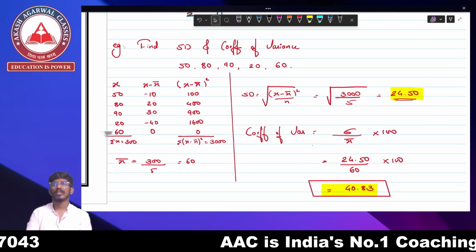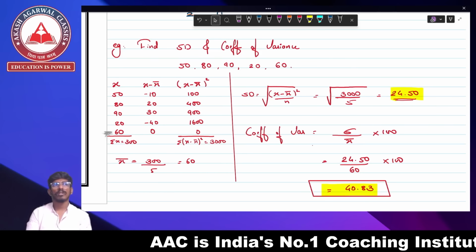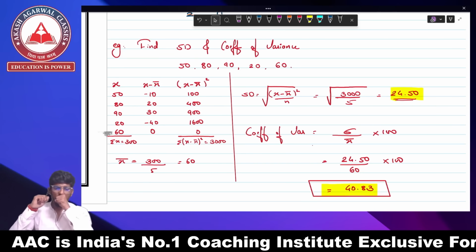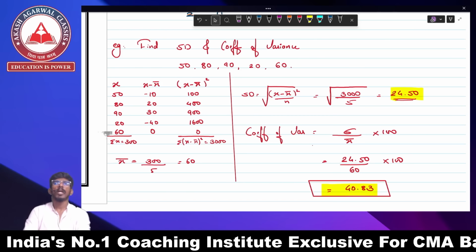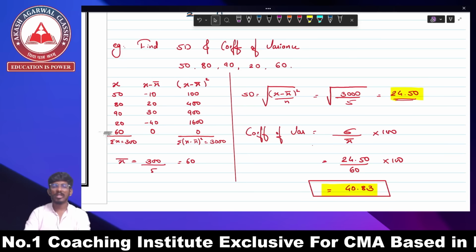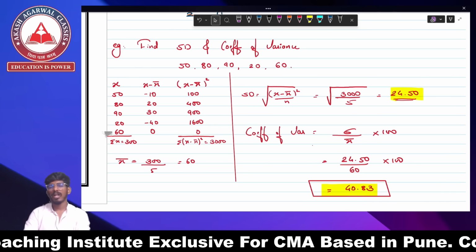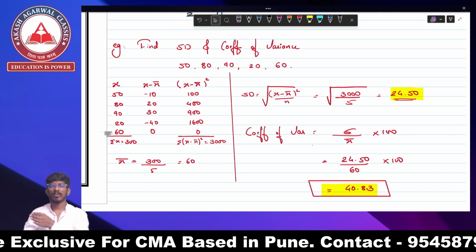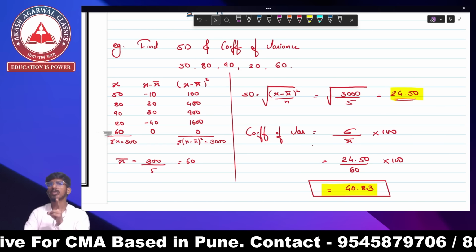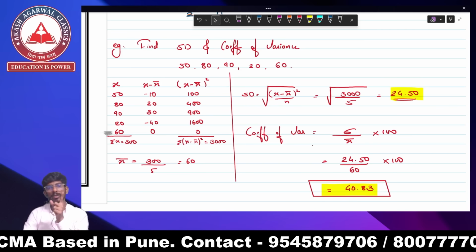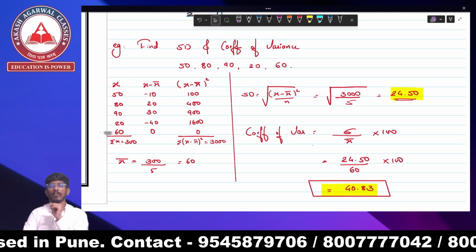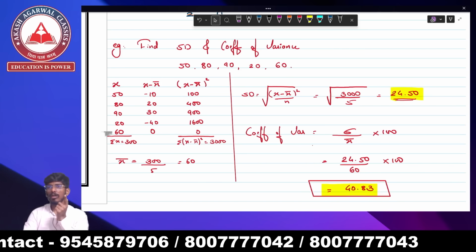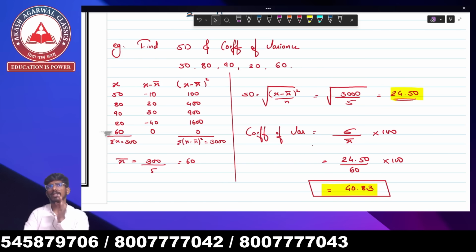Like in central tendency, there were two parts, right? One was your mathematical averages, the other was your positional averages. In mathematical averages, there was AM, GM, and HM. In AM, there were formulas for raw data and grouped data. In GM, there were three formulas. In HM, not actually three, only two formulas, because for grouped and ungrouped data there was the same formula, right? So there were only six formulas in mathematical averages. In your positional averages, there were more: quartile, decile, and percentile.